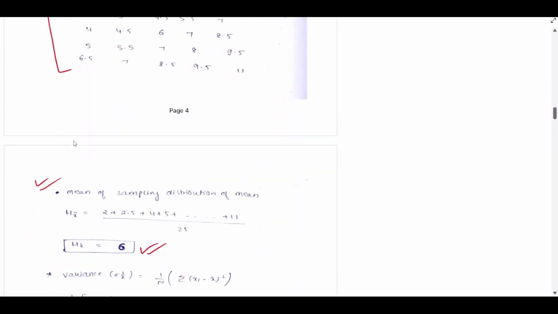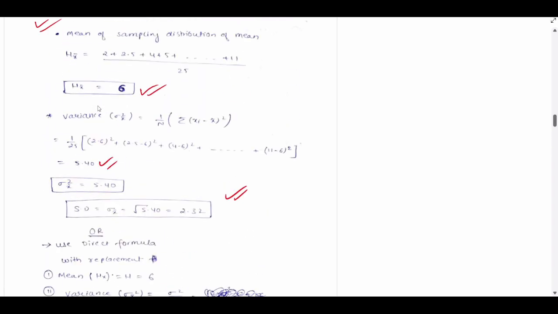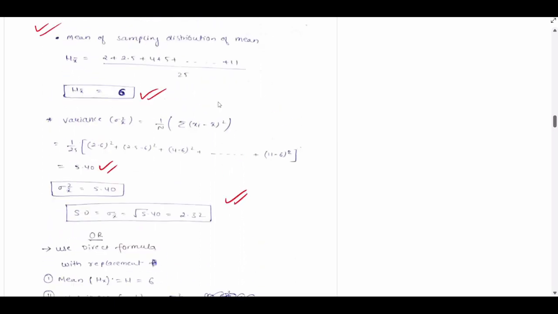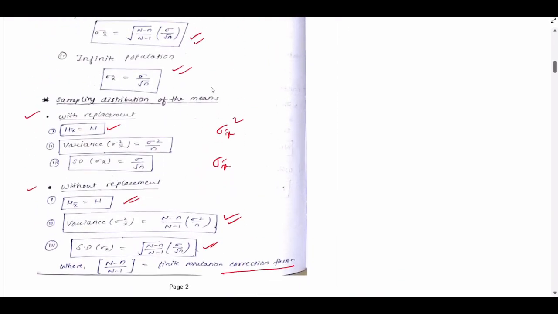There is also a short method. We can use the direct formula for finding the mean of the sampling distribution. See here, this is the formula. Mean is the same: mu x equal to mu. Variance is sigma square by n, and standard deviation is sigma by root n.